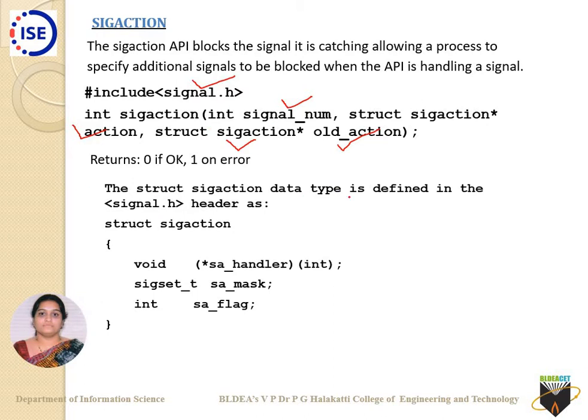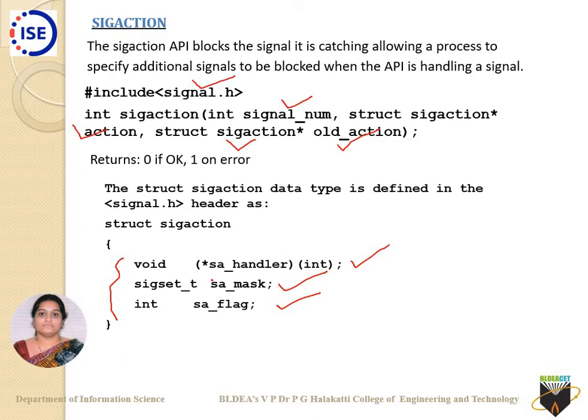The struct sigaction data type is defined in signal.h. It has 3 things in it. The very first one is sa_handler, the second one is sa_mask, and the third one is sa_flags. The handler acts like the signal API. If you use the second member, sa_mask, the same sigaction acts like a signal mask. And the last one is the flags.